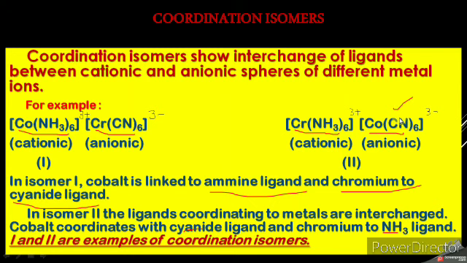So the ligands get interchanged. That's why 1 and 2 are coordination isomers.